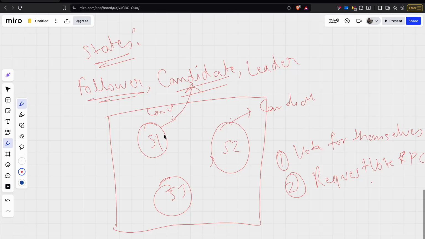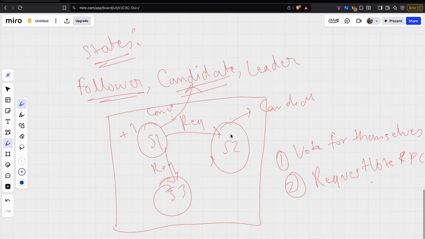Let's say S1 was the first node to shift to a candidate state. It will vote for itself, so it has one vote, and it will request S2 and S3 to vote for it. Make me the leader. It will request votes.